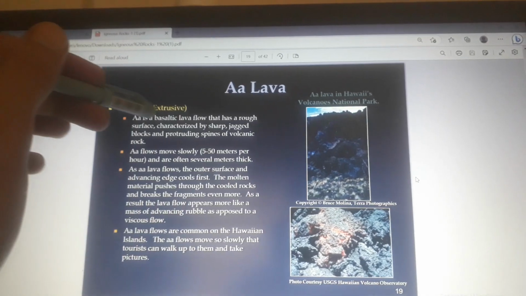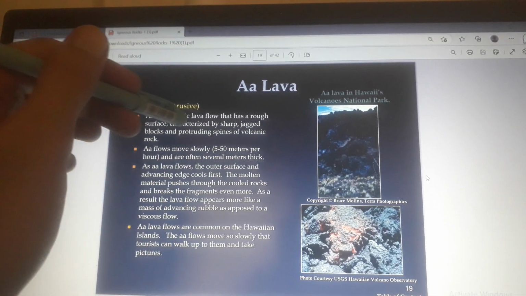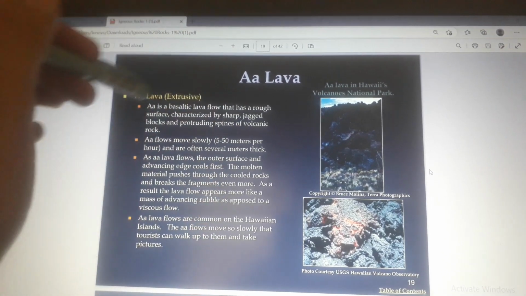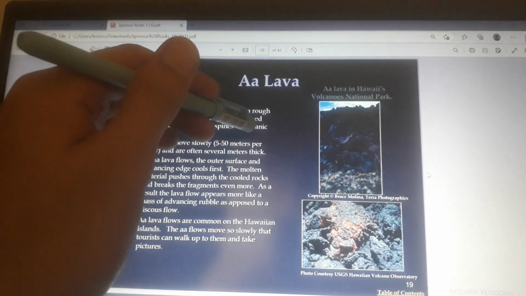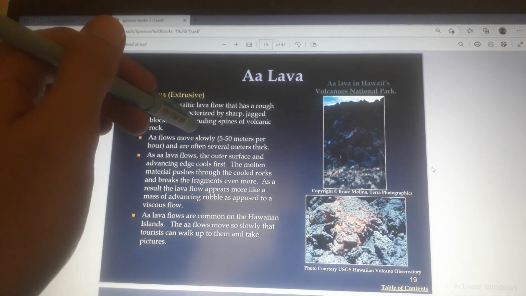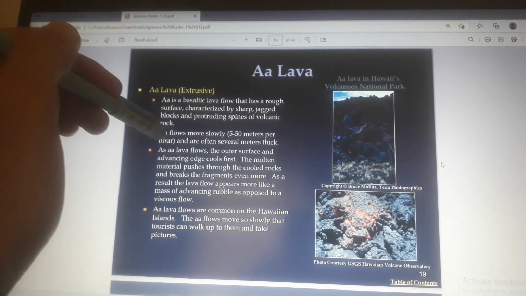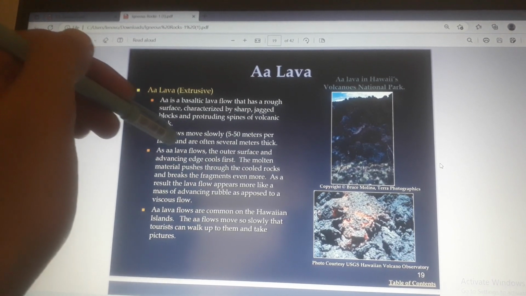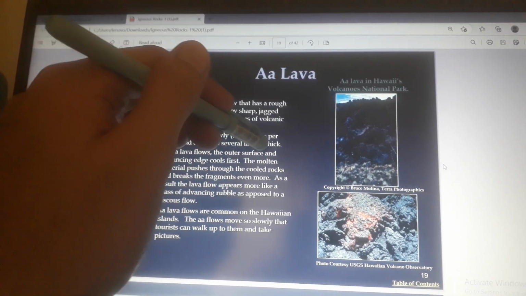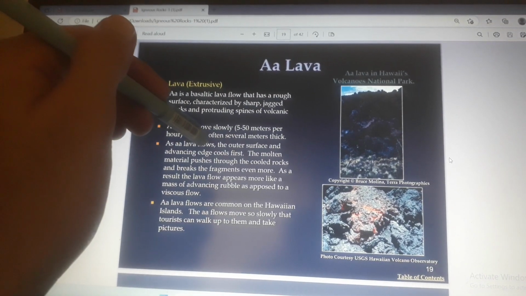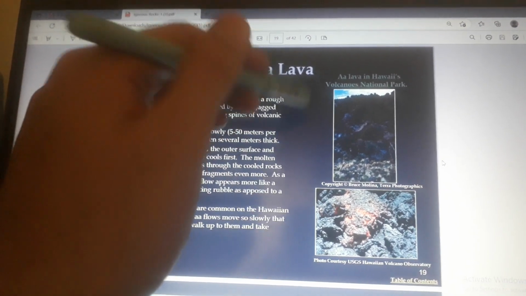Lava: lava extrusive. A'a is a basaltic lava that has a rough surface characterized by sharp jagged blocks and protruding spines of volcanic rock. Flows move slowly, 5 to 50 meters per hour, and are often several meters thick.